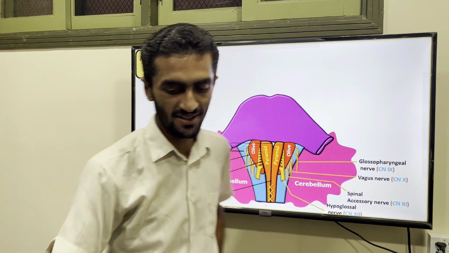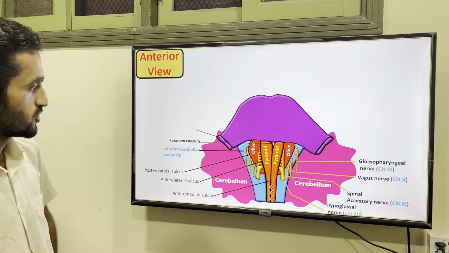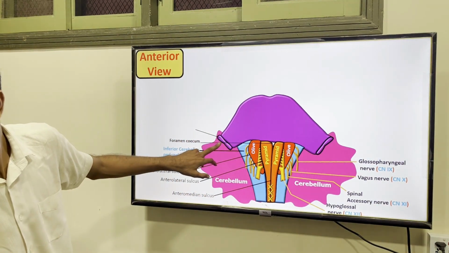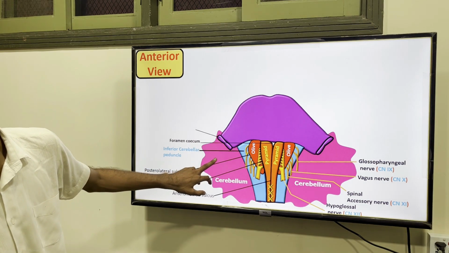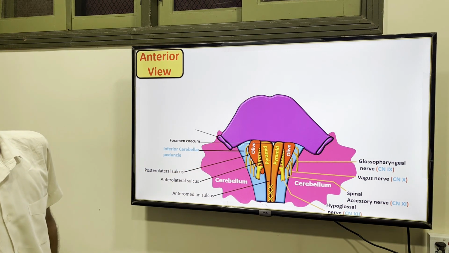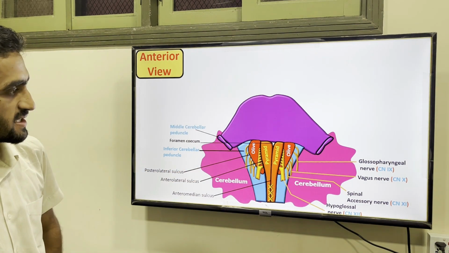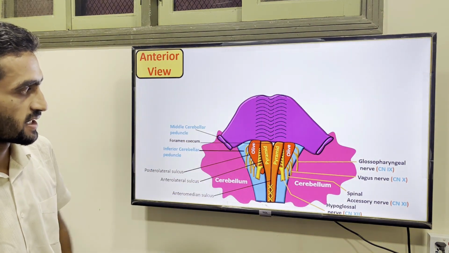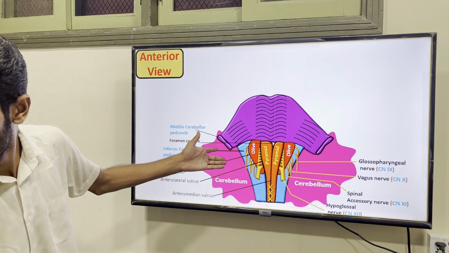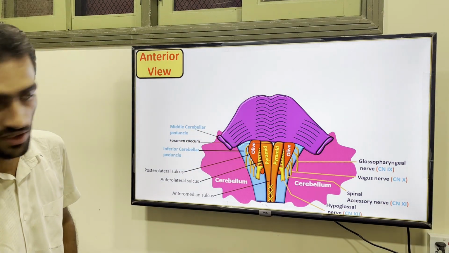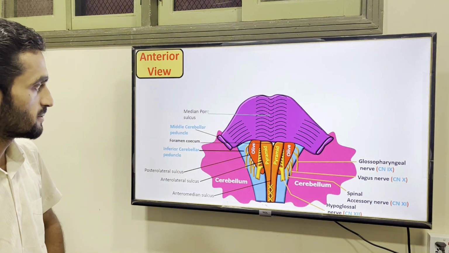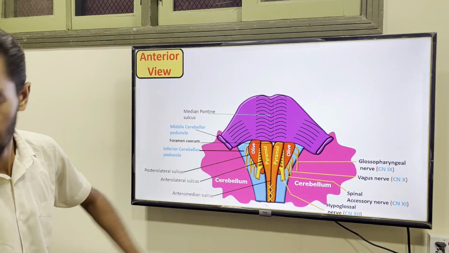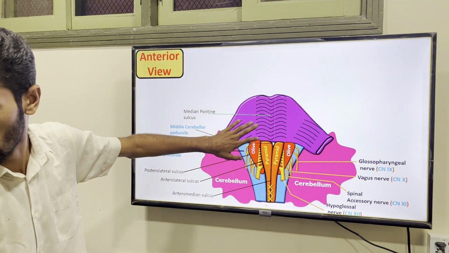So the traffic which is crossing, so this part which connects the pons with the cerebellum is the what? Middle cerebellar peduncle. Pons is by the middle. So you will see these fibers are going, so they enter through the middle cerebellar peduncle into the cerebellum. So these are your pontine fibers, median pontine sulcus.